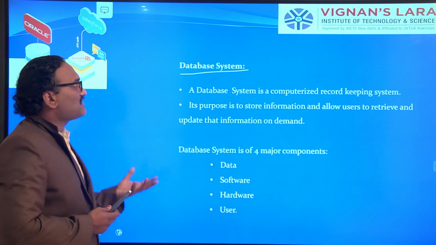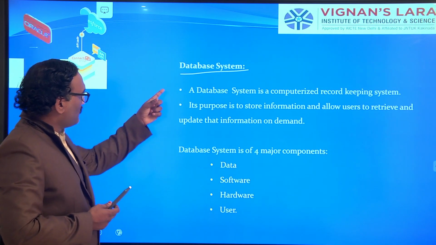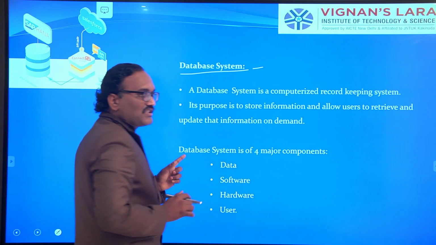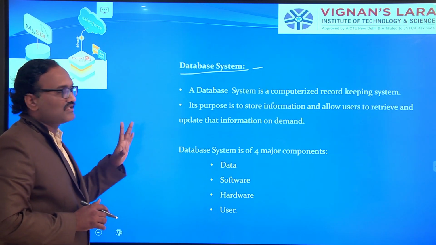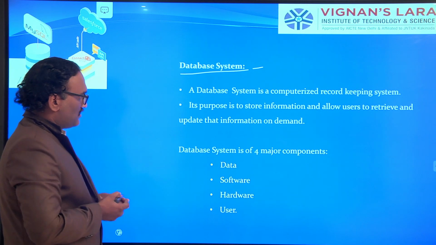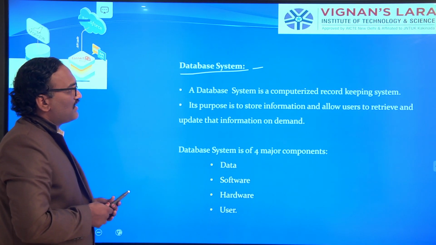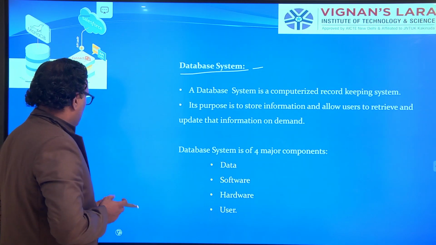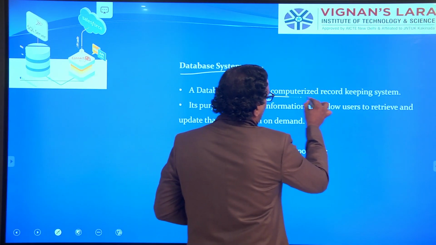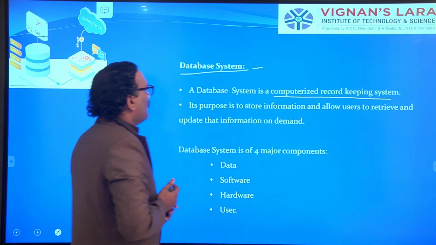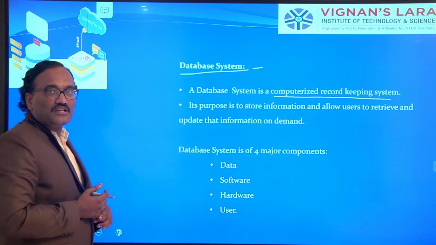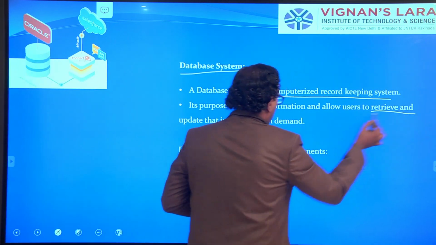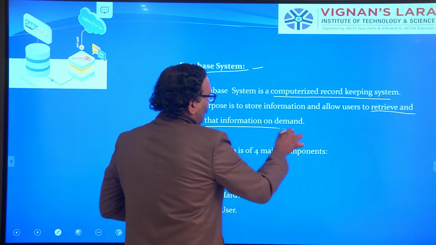This is our first topic in the syllabus, after the introduction. A database system is a computerized record keeping system. Its purpose is to store information and allow users to retrieve and update that information on demand.